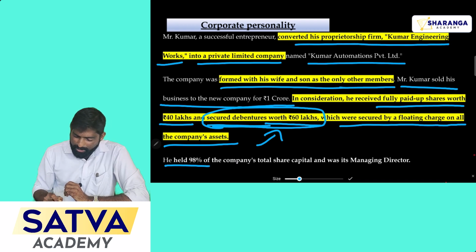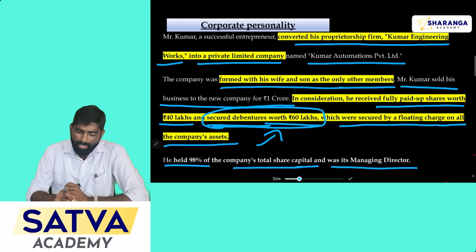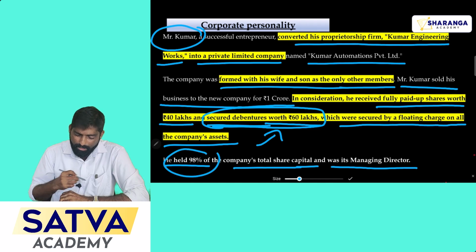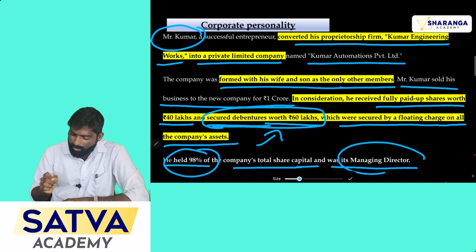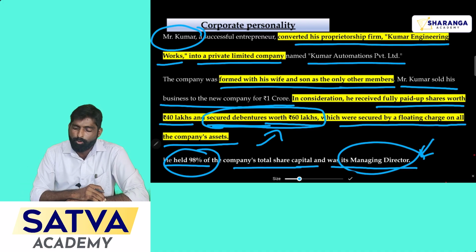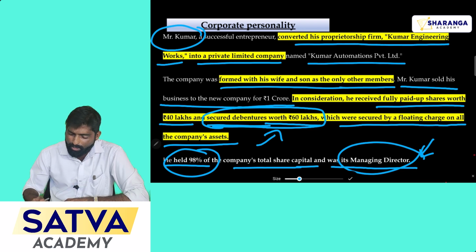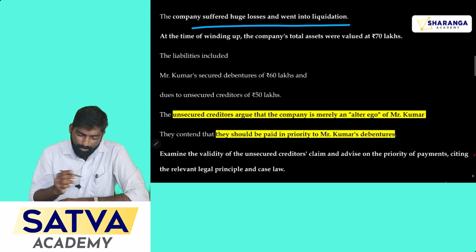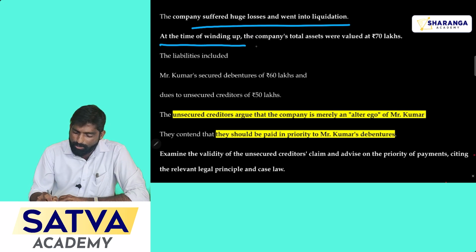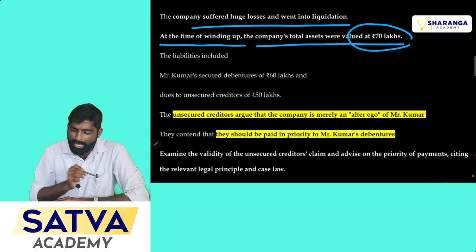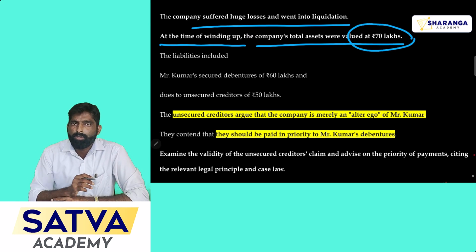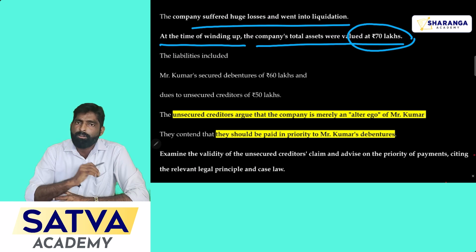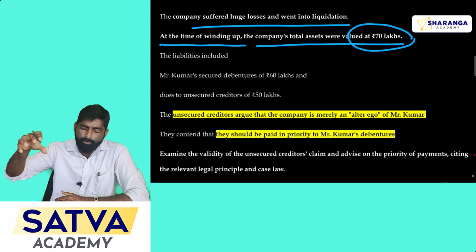He held 98% of the company's total share capital and was its managing director. Now Kumar is the person who is holding 98% of the shares, and also he is the managing director. He holds the position of managing director in the newly formed Kumar Automation Private Limited. Okay. See, the company suffered huge losses and went into liquidation. At the time of winding up, the company's total assets were only 70 lakh rupees. Now the problem is, when you are closing your company, you have to close it by following the winding up procedure.